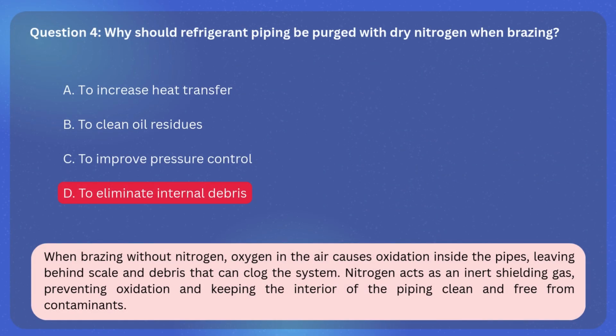The correct answer is D. To eliminate internal debris. Explanation. When brazing without nitrogen, oxygen in the air causes oxidation inside the pipes, leaving behind scale and debris that can clog the system. Nitrogen acts as an inert shielding gas, preventing oxidation and keeping the interior of the piping clean and free from contaminants.